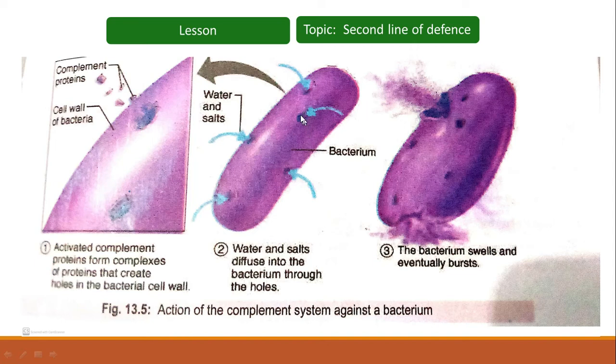As a result, from these holes or pores, water and salts can move within the bacterial cell and destroy that bacterium. Water and salts diffuse into the bacterium through the holes and finally destroy the bacterial cell.